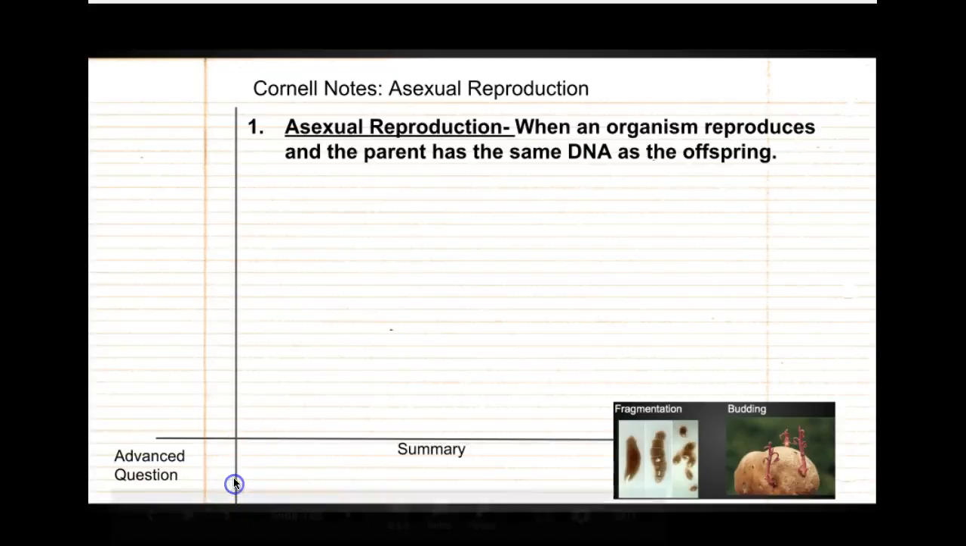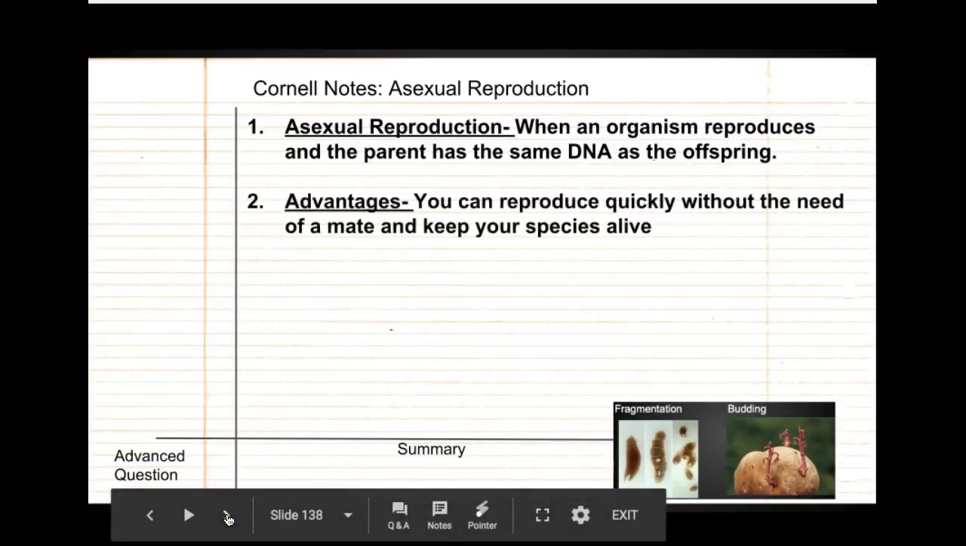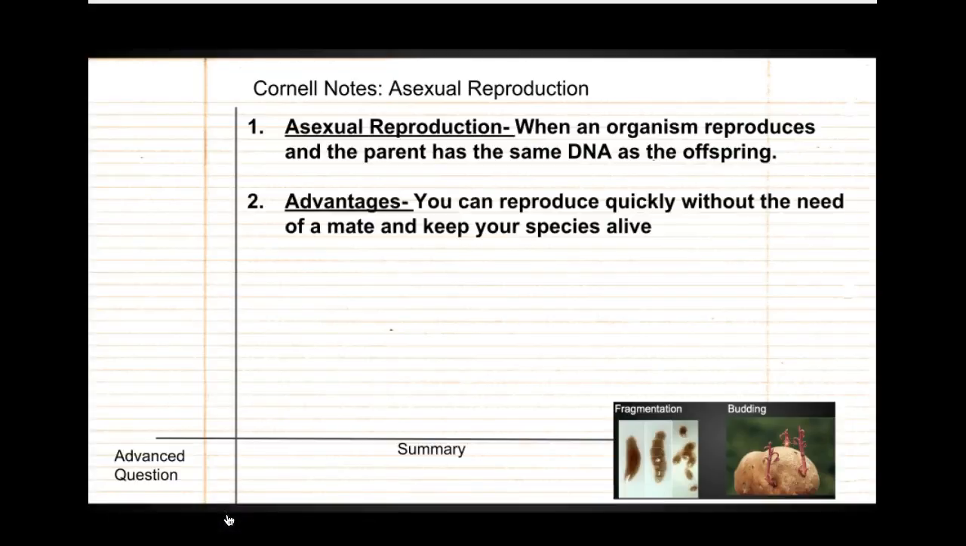Alright, number 2. Advantages of asexual reproduction is you can reproduce quickly. You don't need to find a mate. That means that within sometimes a couple of hours, there can be hundreds or thousands of exact clones of you.